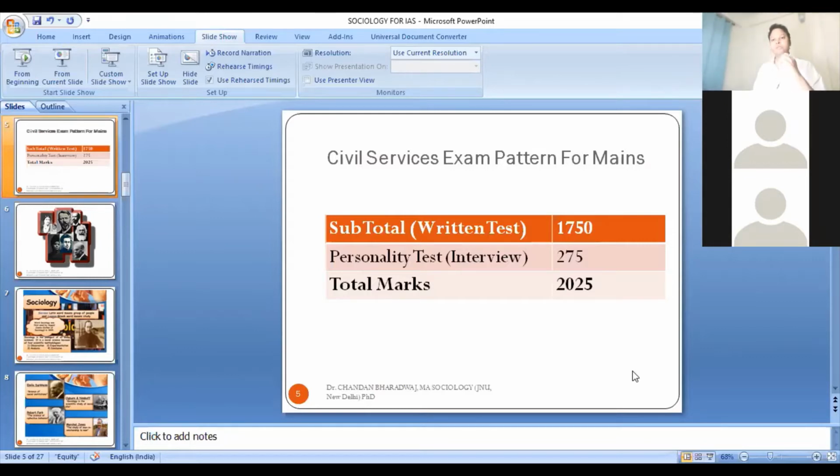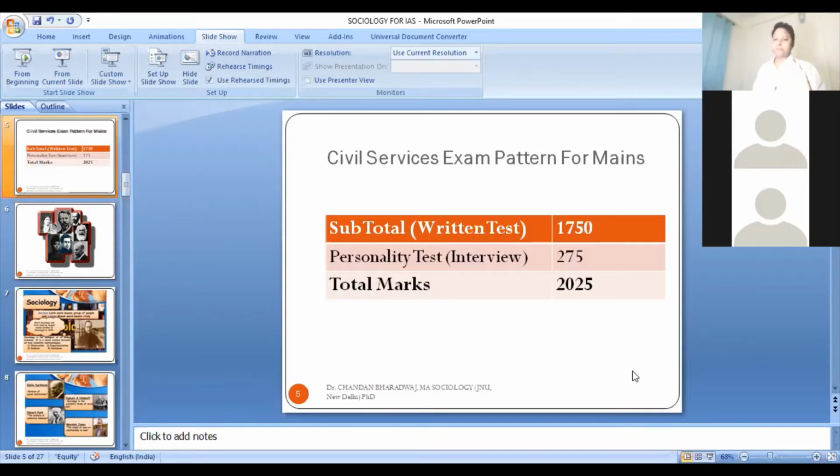Besides that, in paper 4 also there are certain topics which are directly linked with sociology. So this subject is going to help you in scoring well in the essay paper, in GS paper 1, and in GS paper 4. And as I told you, this subject is easy to cover, easy to understand, and it can be covered in a shorter span of time. So if you put in a little effort, you will score much better marks in your two optional papers, that is 250 marks for paper 1 and 250 marks for paper 2 of sociology optional.